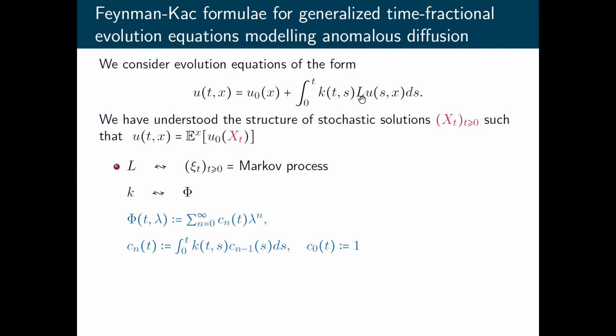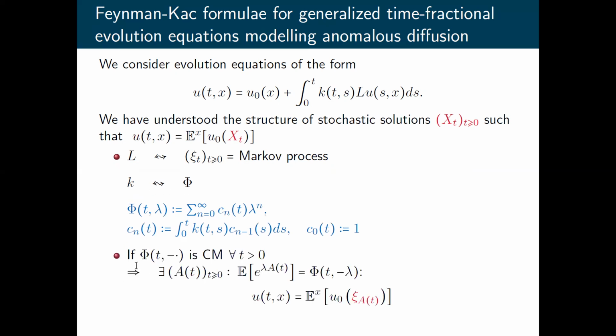As I said, L is the generator of a Markov process. So there is a Markov process Xi. And K, this is our memory kernel. So starting from the memory kernel K, we can construct a function phi, which is given by a power series where coefficients are depending only on time, and they are defined recursively only by means of our kernel K. So L provides us with a Markov process Xi, and K provides us with a function phi defined in this way.